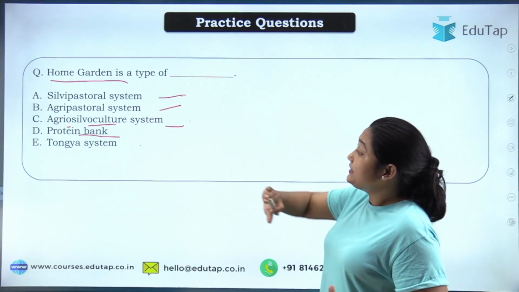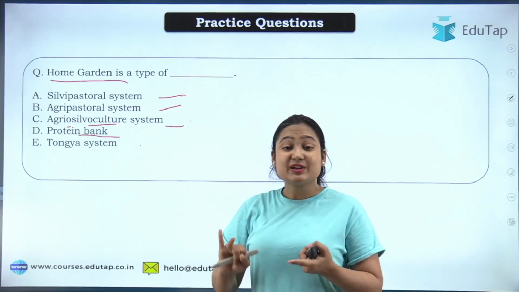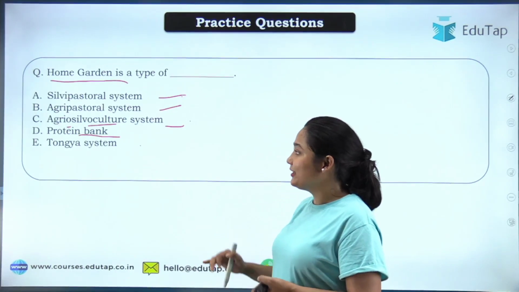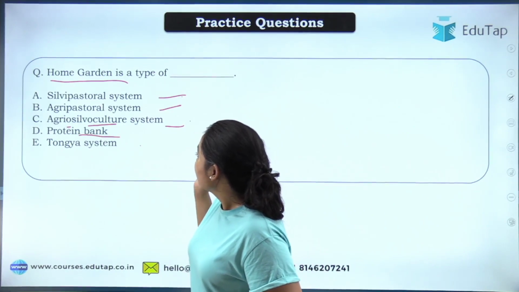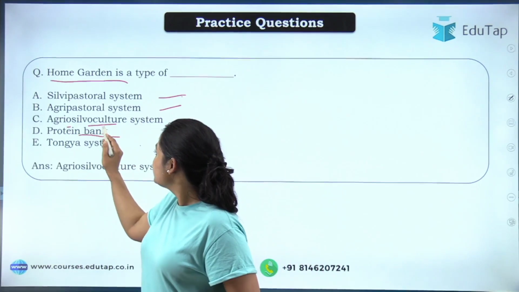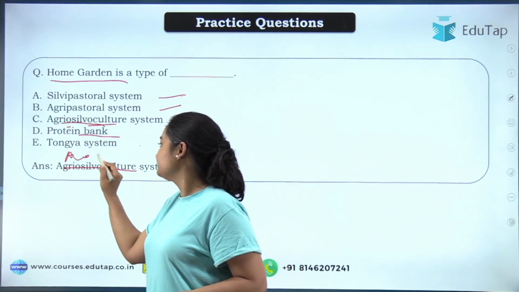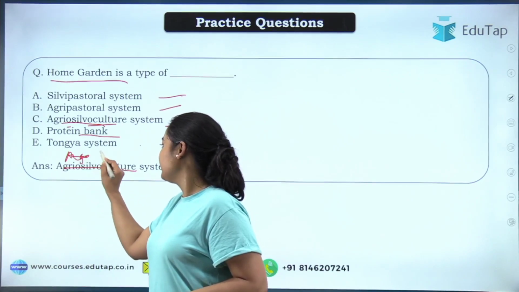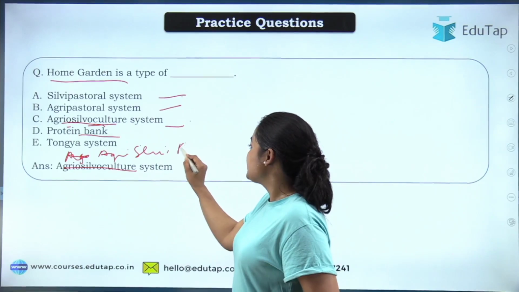In the home garden we have three components: agriculture was there, silviculture was there, and also there was the pastoral culture. So the correct answer will be agri-silvi-pastoral culture.